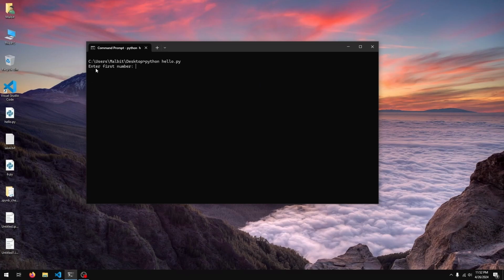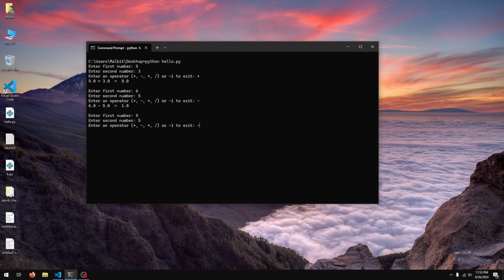So you can see it says to enter a number, so I'll just enter 5, second number 3, and then it tells us to enter an operator, so plus, minus, multiplication and division, or -1 to exit. So I'll just say plus, and it says 5 plus 3 equals 8. Then it asks for another number, so I'll just say 6, 5. I'll do subtraction this time, and we get 6 minus 5 equals 1. So this time I'll just give it two random numbers and say -1 for the operator, and you can see it says thanks for using my calculator and exits.